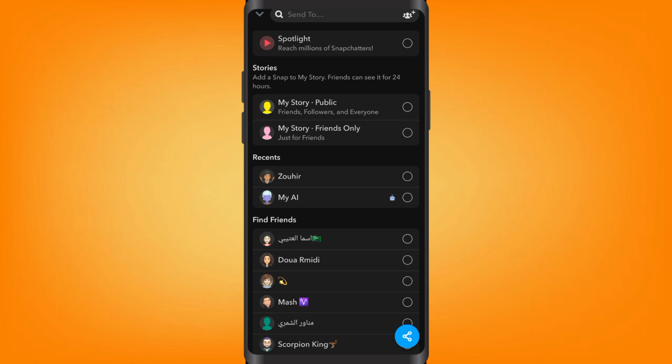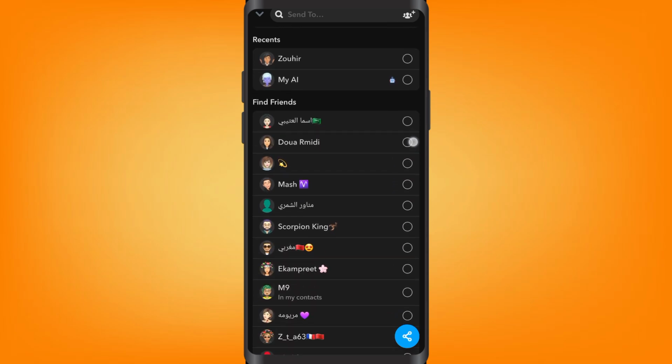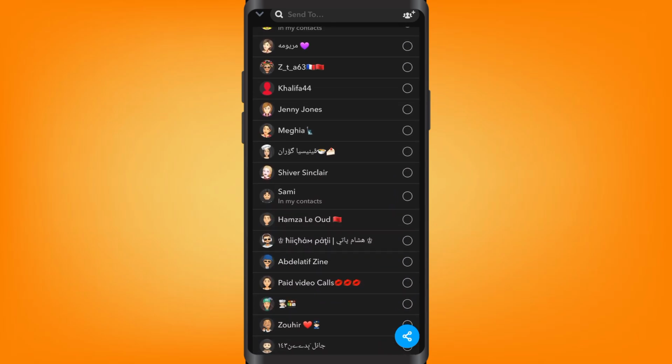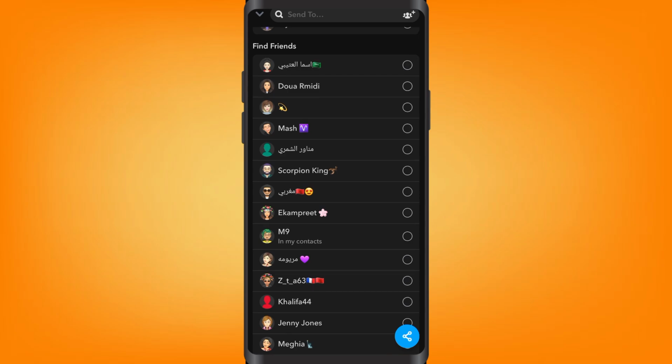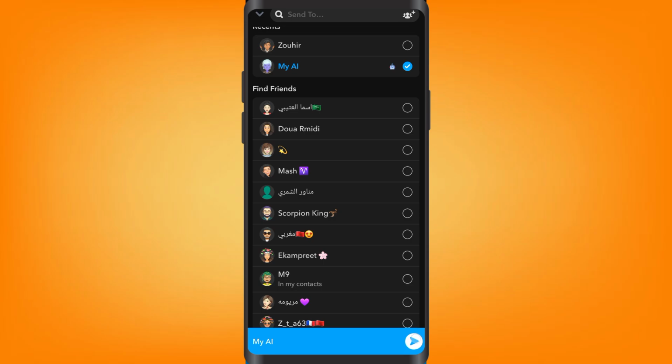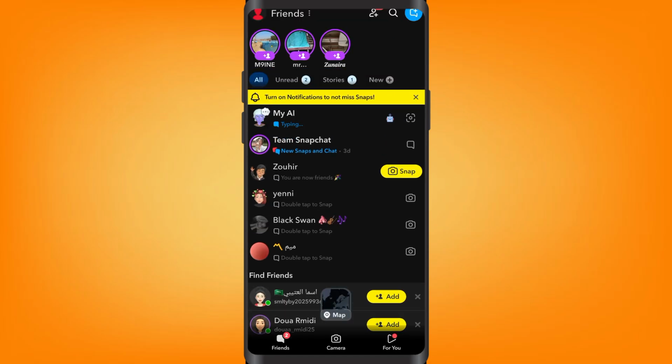Then go ahead, click on send to and choose your contact. And then any contact you choose, if they open up your picture, it's only going to be opened for 5 seconds. So this was how to send one-time view pictures on Snapchat. This was an easy and quick process video.